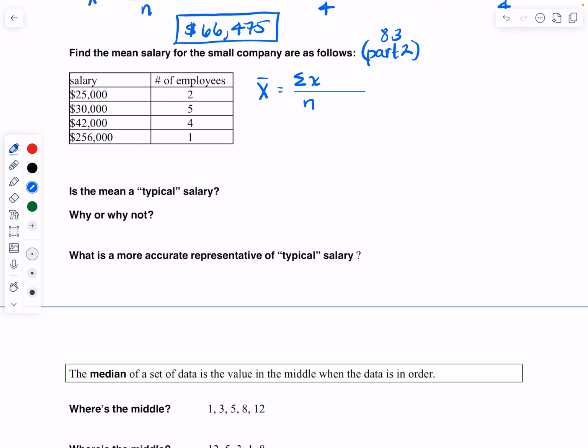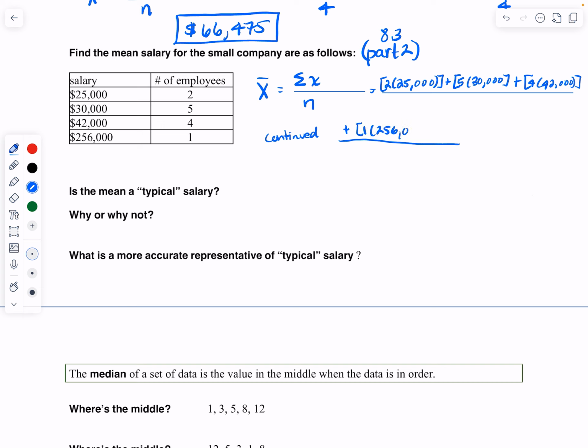So when I do the sum of x, I'm going to take 2 times 25,000 because 2 of them made that, plus 5 times the 30,000, plus 4 people made 42,000, plus, and I'm going to continue this down here, 1 person made 256,000. And I'm going to divide this by n.